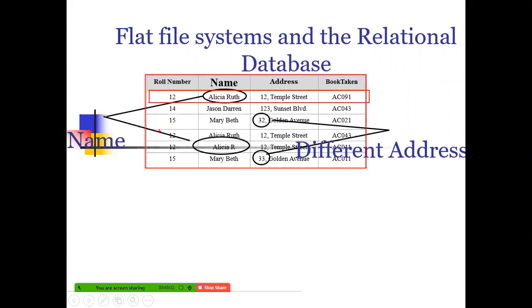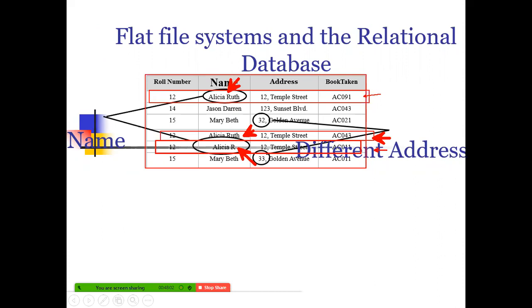Now when you look at this, we have roll number 12. Alicia Ruth stays at 12 Temple Street and has taken a book. Again, roll number 12, Alicia Ruth, the same address, has taken another book here, say AC043. Again you can see the same student, roll number 12, Alicia Ruth, has taken this book. Now, the first time when we ask, the roll number 12 is Alicia Ruth. The second time it is Alicia Ruth. The third time she says Alicia R, and the librarian has written Alicia R.